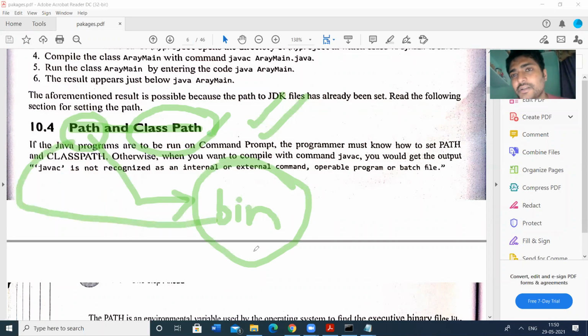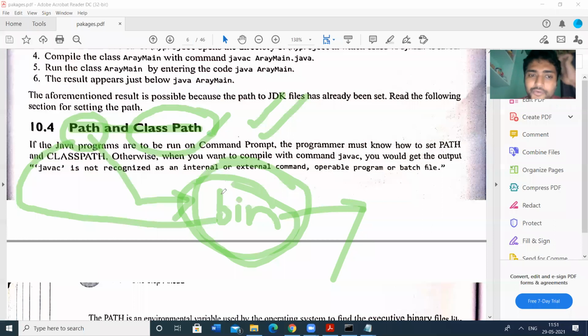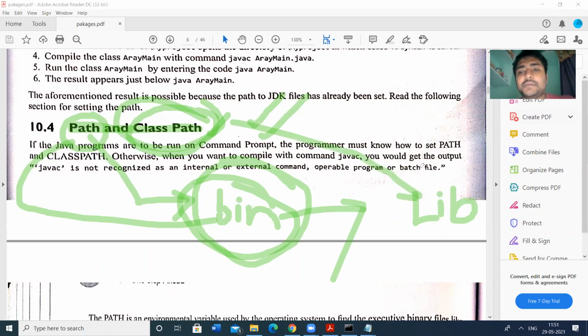Bin means binary files. For executing any Java file, we need some binary files, and those binary files are available in the bin folder. Bin is the first three letters of binary. Class path means we have to give the lib folder. This path and class path can be given in the environment variables. We have seen how to set the path and class path at the start of the Java classes.